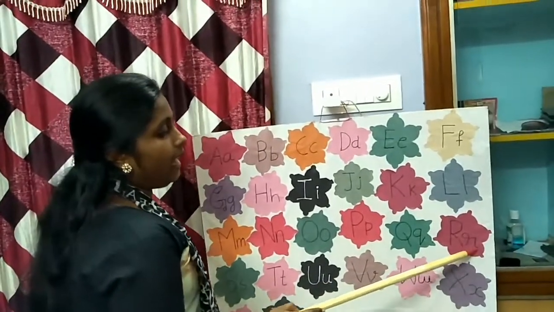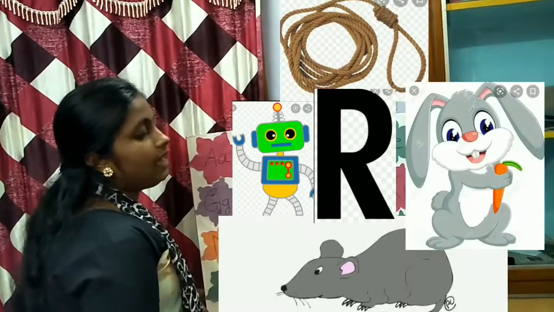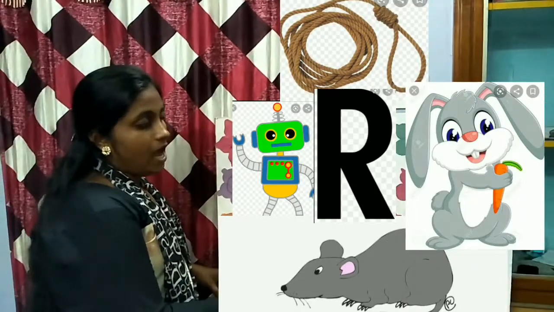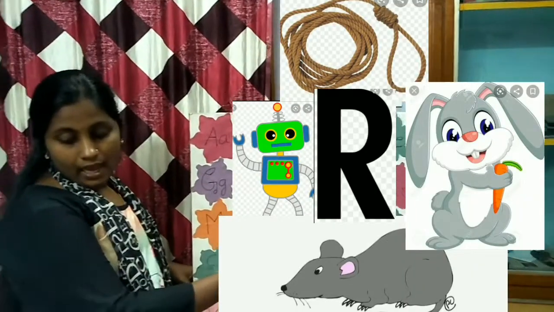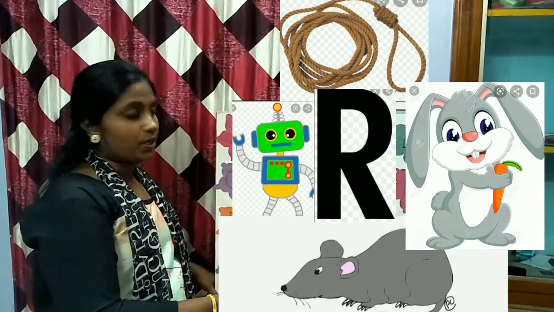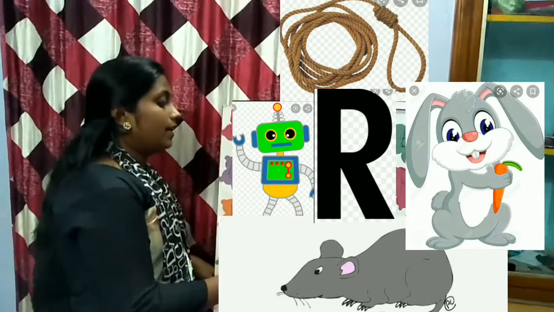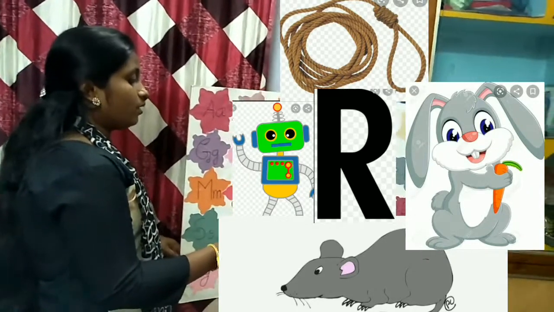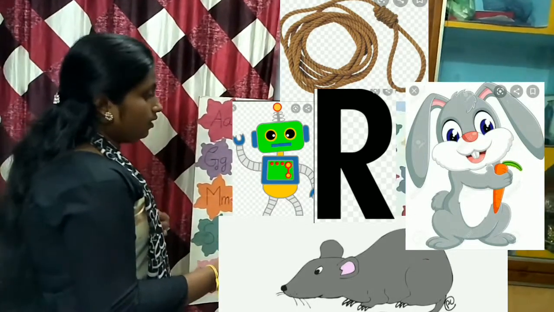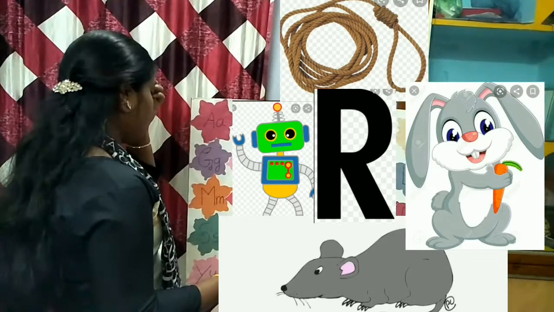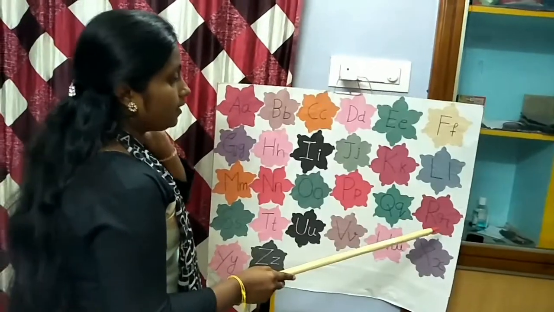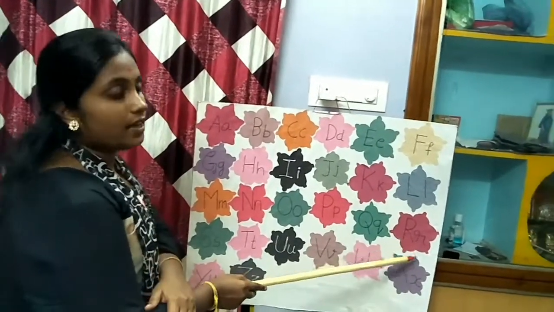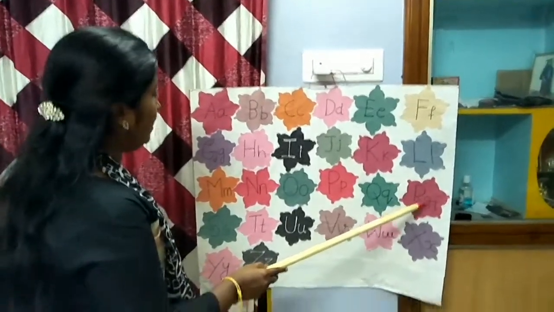Next letter is R. R for rat, R for rope, R for rabbit and R for robot. The letter R words are rat, rabbit, rope and robot. The phonic sound is r.